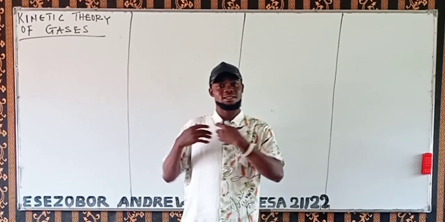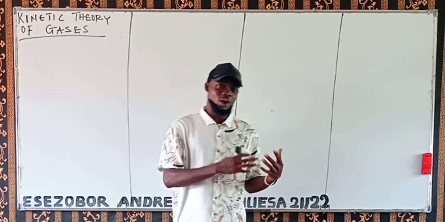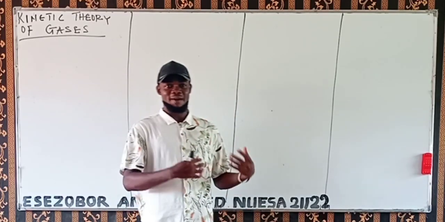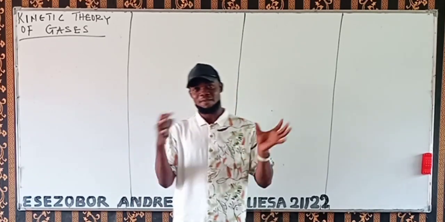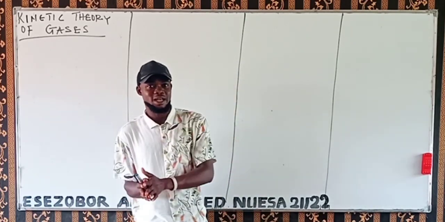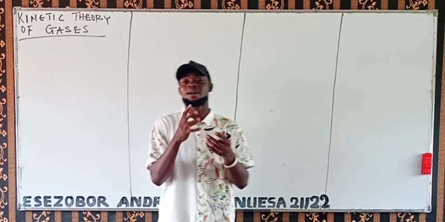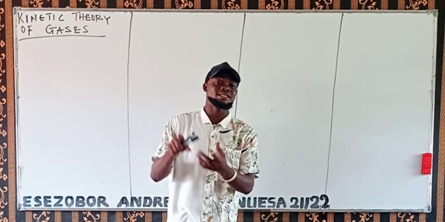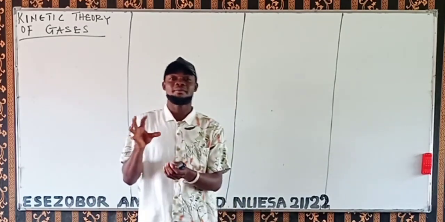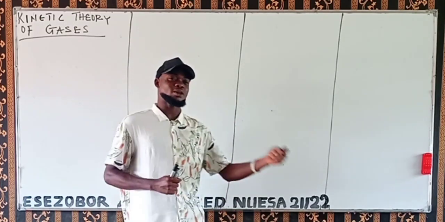Now, I can still recall back to our elementary physics, work, energy, and power. We say we have forms of energy, types of energy. We have mechanical, electrical, and so on. We have forms of mechanical energy. We can have potential, kinetic. So we have already used kinetic to describe a type of energy. And we said that it is a form of energy possessed by a body that is in motion.